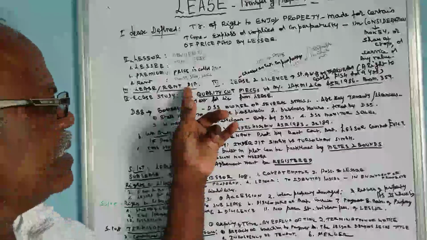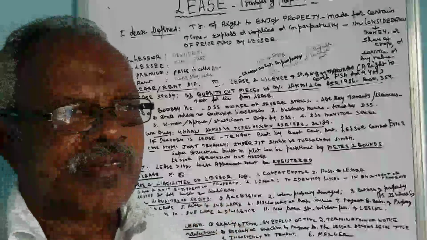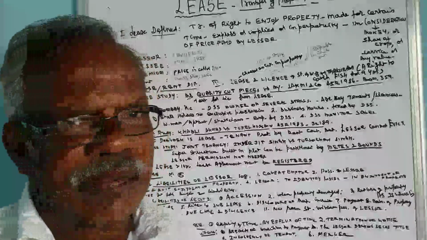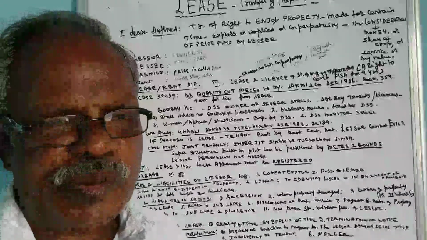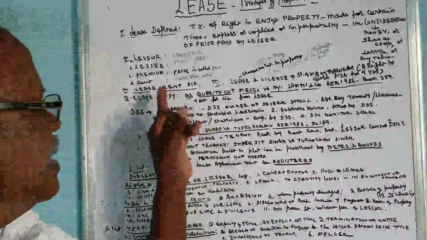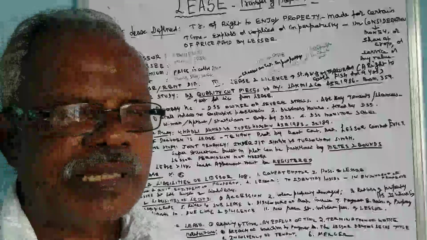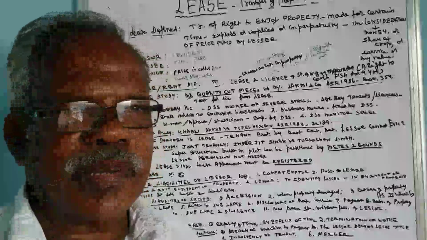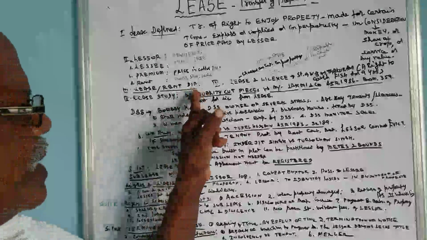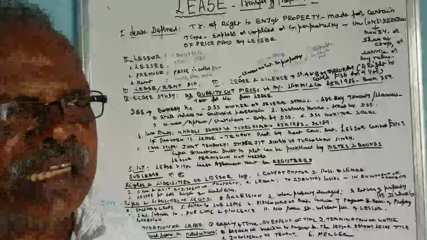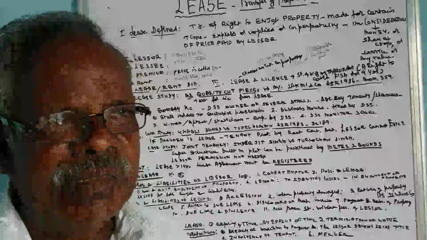Rent is not an exclusive right, and rent can be for a shorter period, renewed every 11 months, but a lease can be for a shorter period, 6 months, or even a longer period, even 99 years. That is the difference between lease and rent. So rent is always by rental agreement for 11 months.